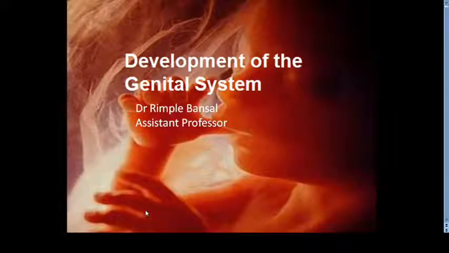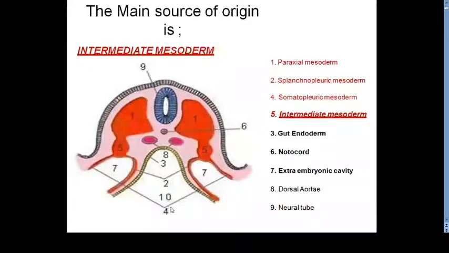Good morning, students. Today we are going to take the development of the genital system. As I have talked in my previous lecture, embryologically the genitourinary system is closely associated with one another, especially during early stages of development, because both systems are derived from the intermediate mesoderm. Clear? So this intermediate mesoderm is going to give rise to the urinary as well as the genital system. Urinary system we have already read.